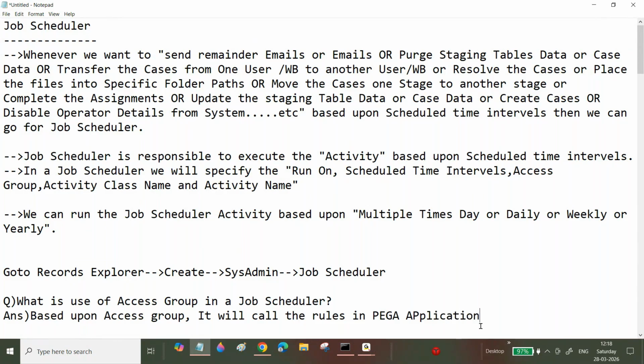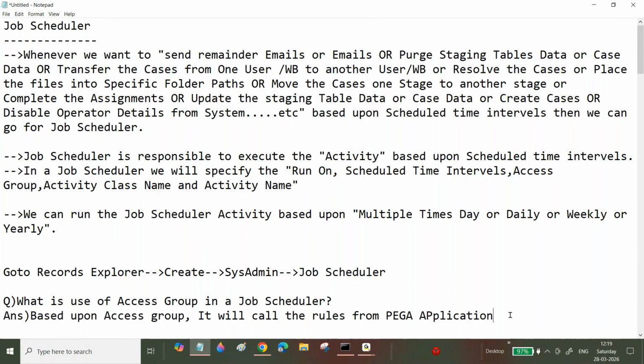It will call the rules in the Pega application. Specifically, whatever activity you are calling, based upon the access group, it will call the rules from the Pega application. Whatever activity you are calling, what application needs to be called?